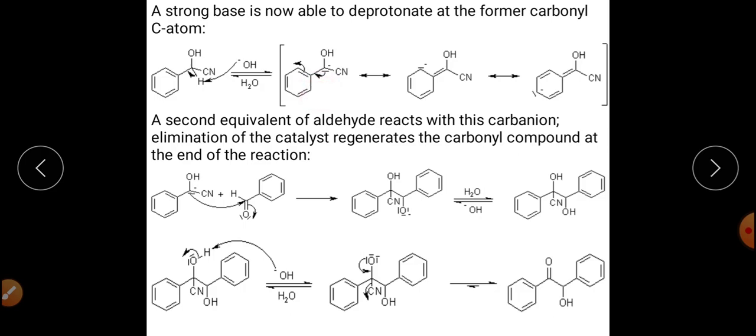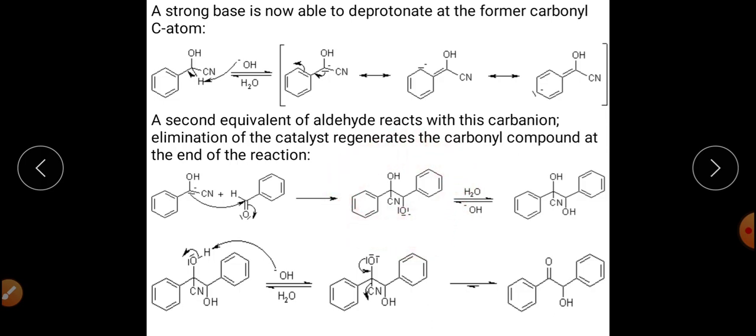After formation of this carbanion, there will be an attack of this negative carbon on the carbonyl carbon of the benzaldehyde. Again there will be a nucleophilic addition and it will get converted into this kind of anion.